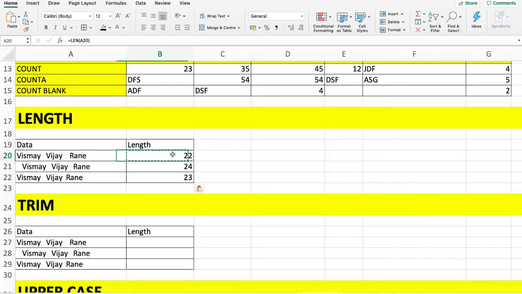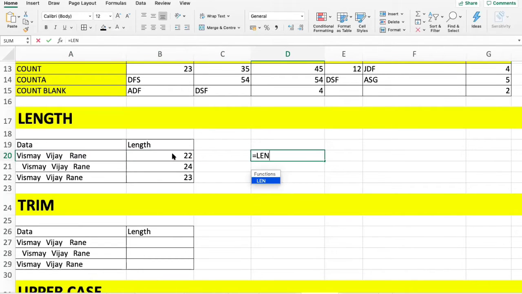To calculate that total length, you have to use a formula called LEN, open bracket, select this particular cell and close bracket, and just copy this and paste it below where you want to calculate length. As we know, with the above functions like COUNTA and COUNTBLANK, we can select a particular cell range from B13 to say F13, but when you're using the length function, you have to select only one single cell.